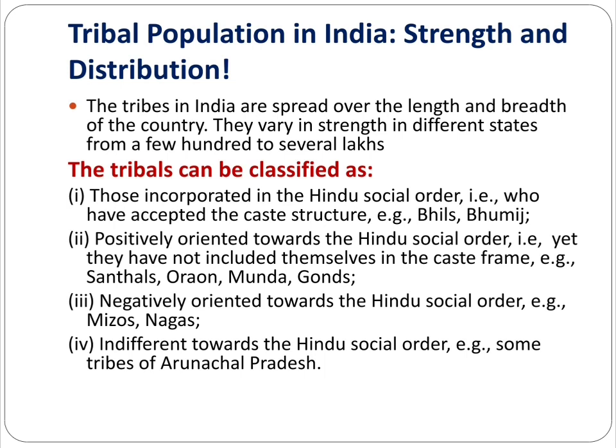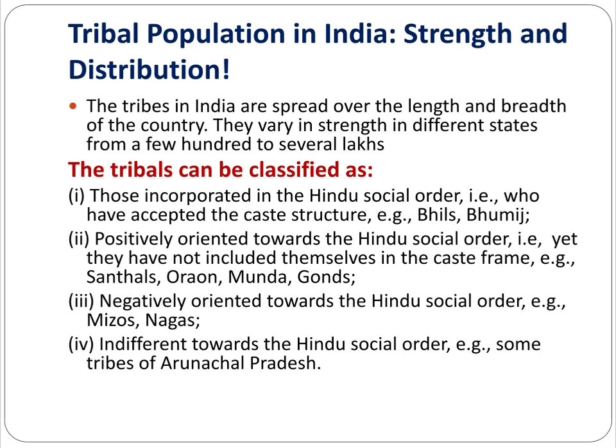So what about the classification? First, those incorporated in the Hindu social order, that is, who have accepted the caste structure, for example the Bhumij. Second, those classified as positively oriented towards the Hindu social order, that is, they have not included themselves in the caste frame, for example the Santhals, Oraon, Munda and Gonds.